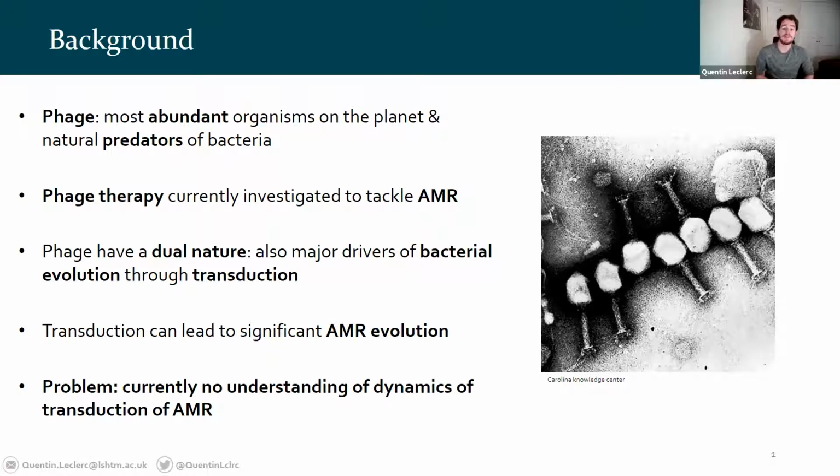However, in reality, phage have a dual nature because they're also major drivers of bacterial evolution through transduction. This type of horizontal gene transfer has been shown to lead to significant AMR evolution. The problem is we currently don't have a good understanding of the dynamics of transduction of AMR. We know that it happens, but in terms of the rates, and how this varies depending on the number of bacteria and phage, we don't know yet.